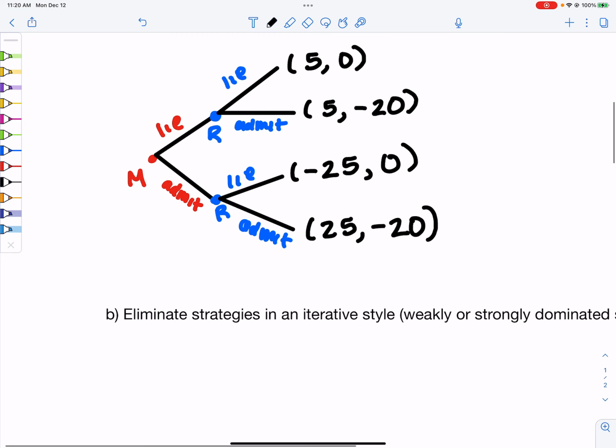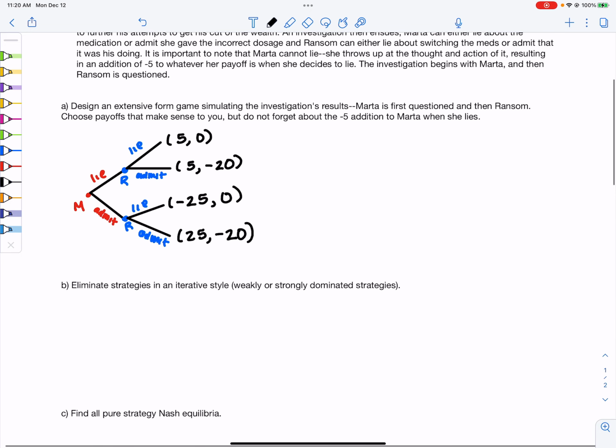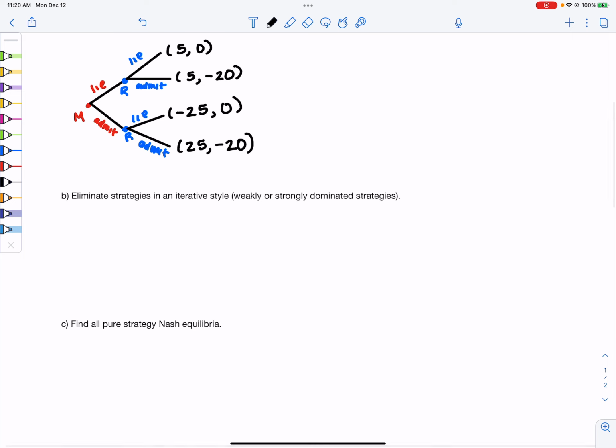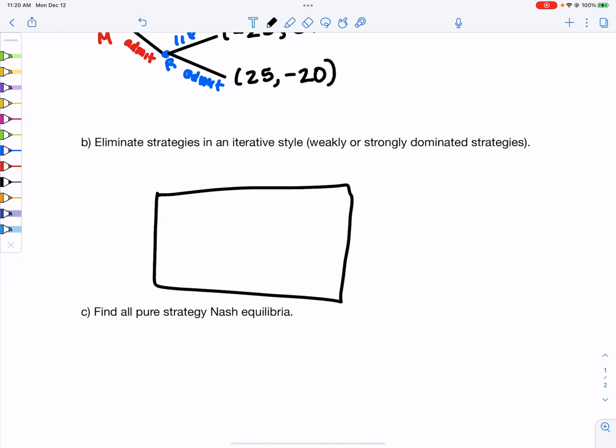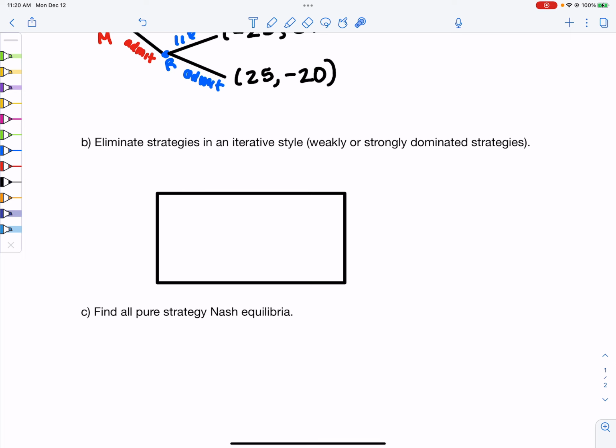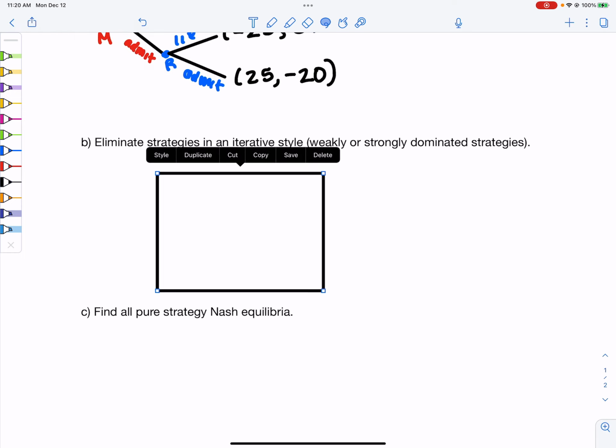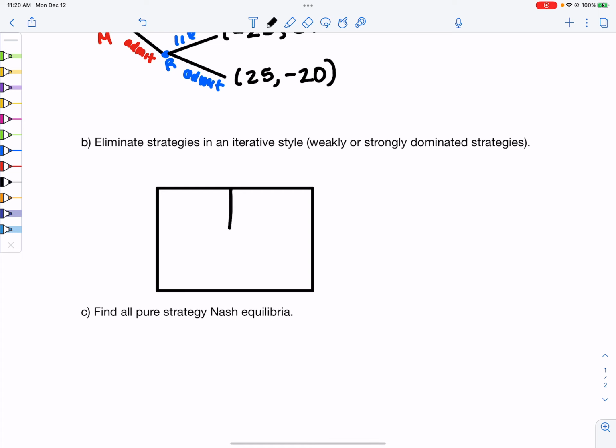So yeah. Second question. Eliminate strategies in an iterative style. Weakly or strongly dominated strategies. So for this, we can actually create a strategic form game. Make it easier on ourselves. So again, when you have an extensive form game like that, it's actually much easier to create a strategic form game.